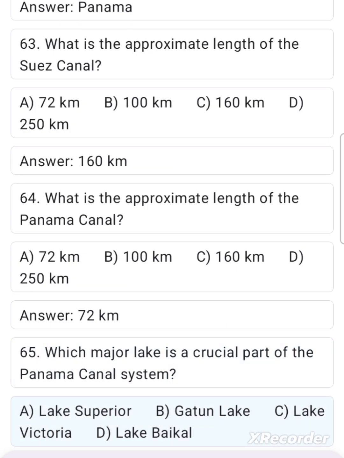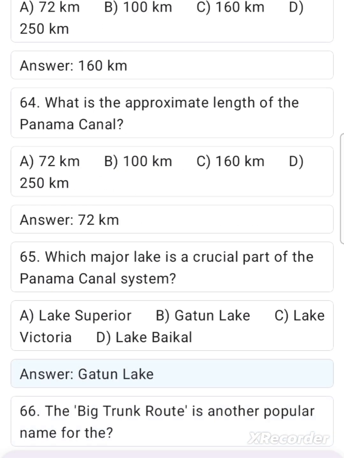65. Which major lake is a crucial part of the Panama Canal system? A. Lake Superior, B. Gatun Lake, C. Lake Victoria, D. Lake Baikal. Answer. Gatun Lake.